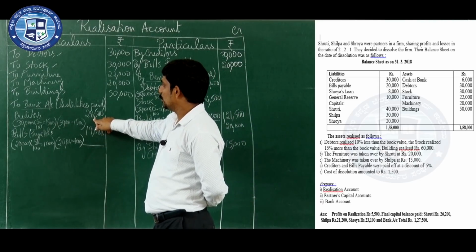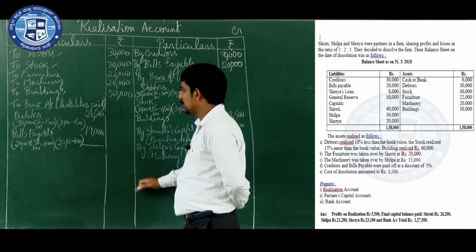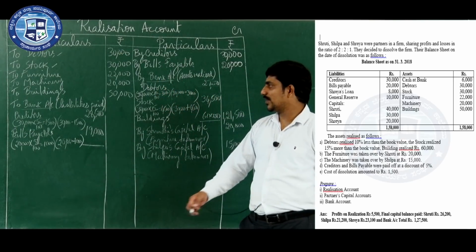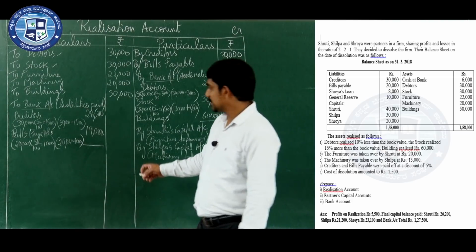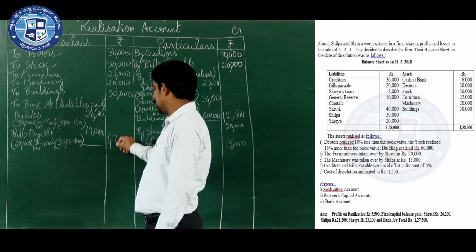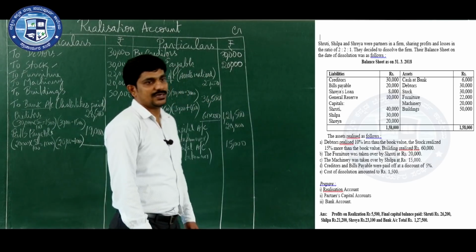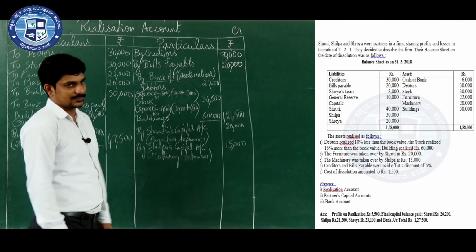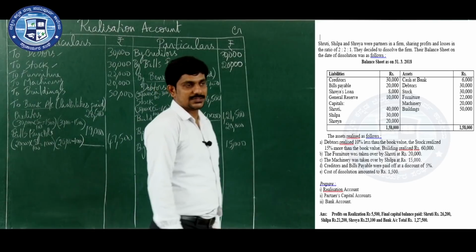How much is the total liabilities paid? 28,500 plus 19,000. So how much is it? 47,500. The total liabilities amount paid is 47,500. So you have settled all the assets as well as all the liabilities.